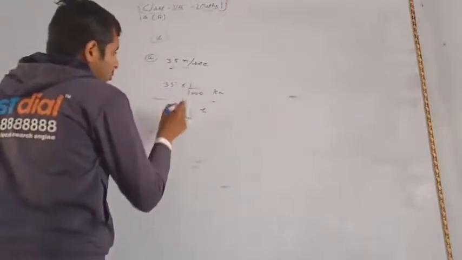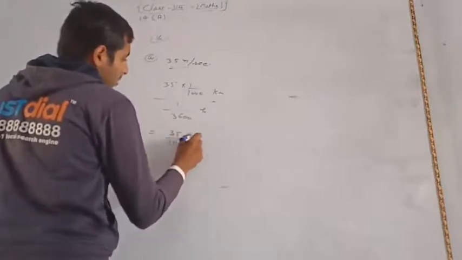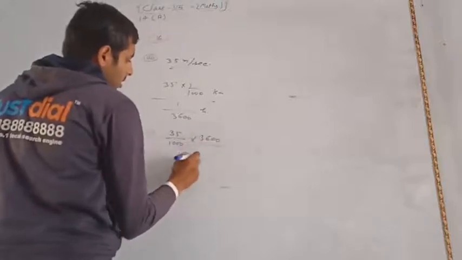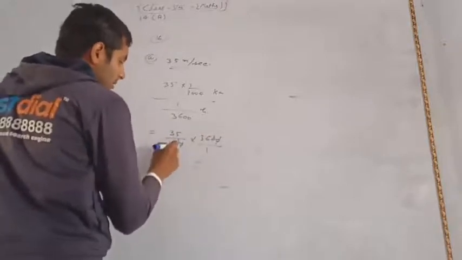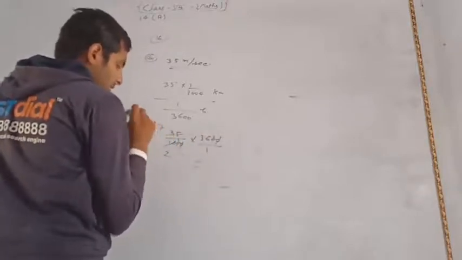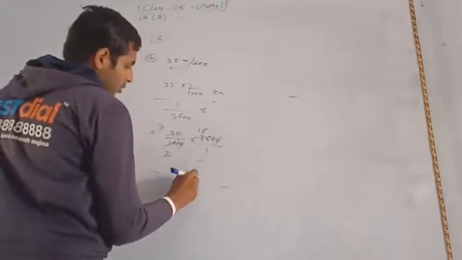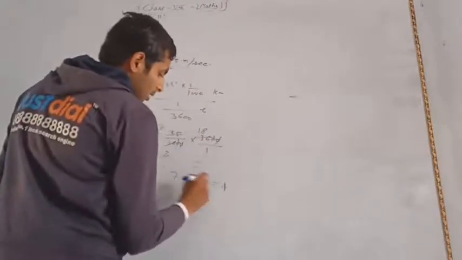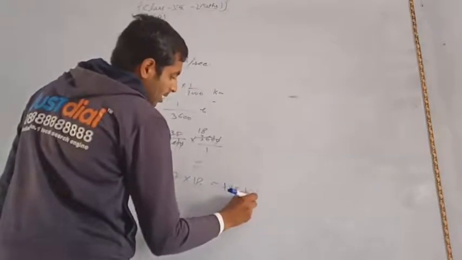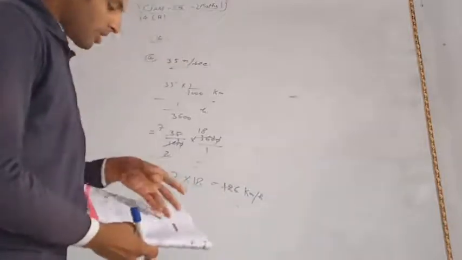So 35 upon 1000 into 3600 upon 1. From here the zeros cancel, then 5 2s are 10, 5 7s are 35, then 2 18s are 36. Now 7 into 18 gives the answer 126 kilometer per hour. So you have to convert these parts like this, and again we start our exercise.